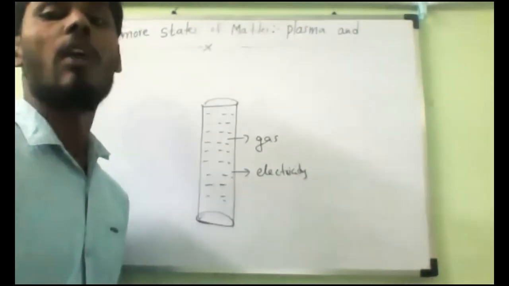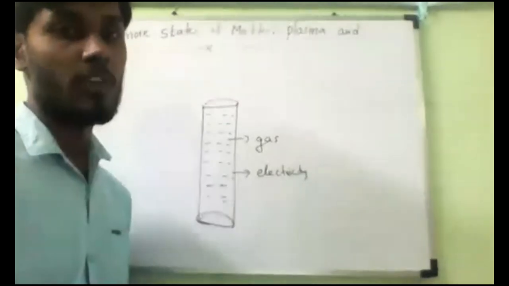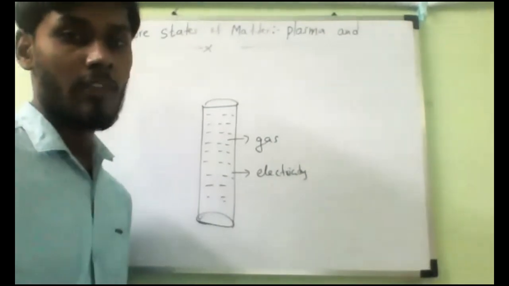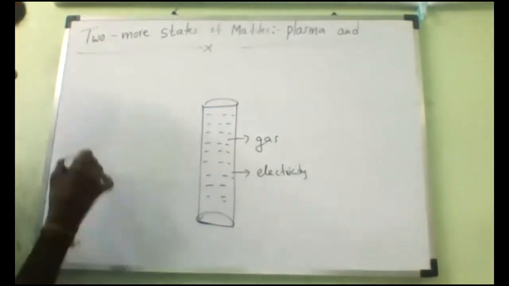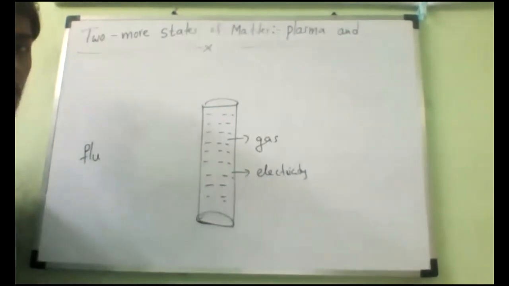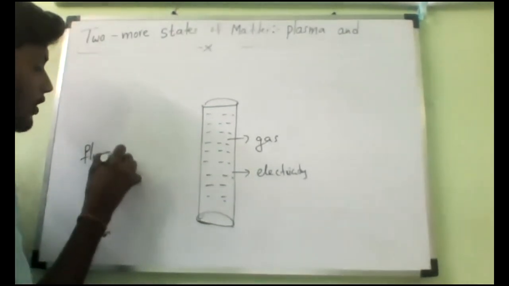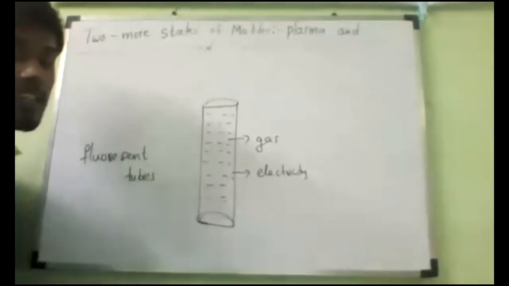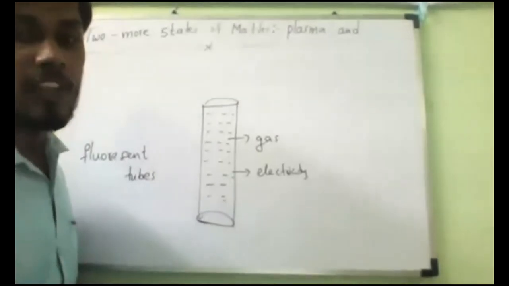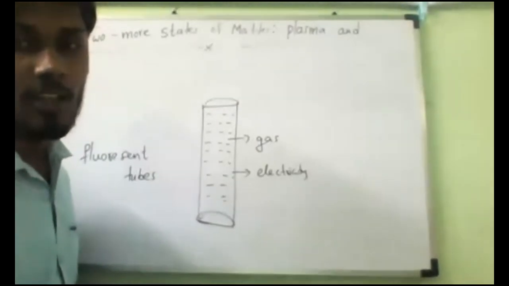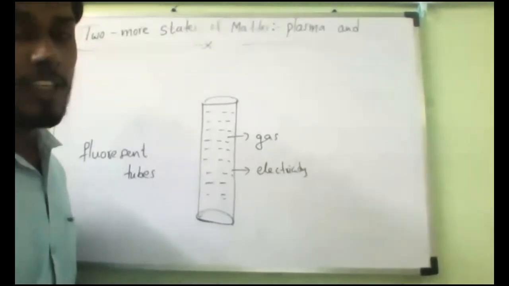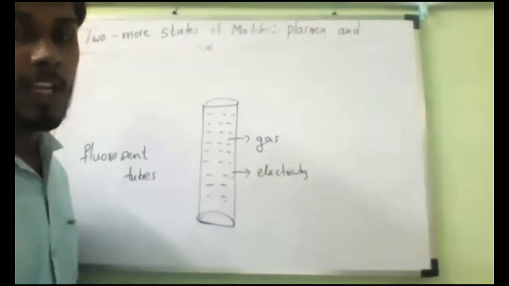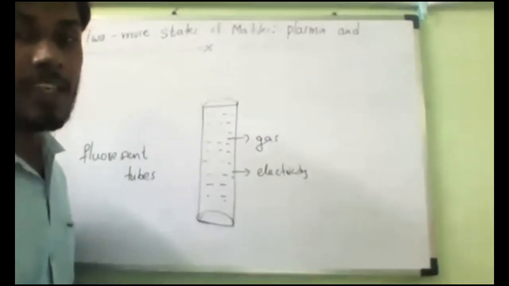Now, at home, everybody, we are using this plasma when we switch on the bulb. Have you noticed fluorescent bulbs, fluorescent tubes, the tube lights? When a fluorescent tube is broken, you may notice a gas sound coming out. In movies, the hero hits the villain with the tube, and you can hear the gas sound, because some gas is filled inside.